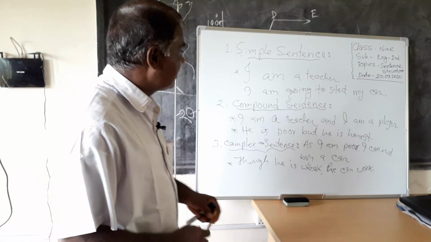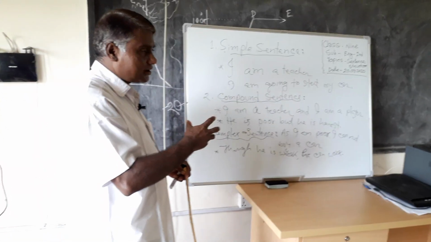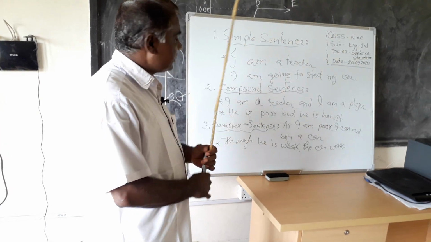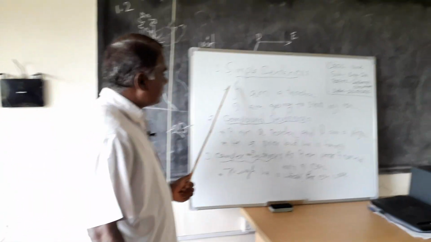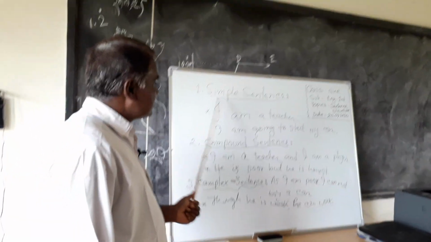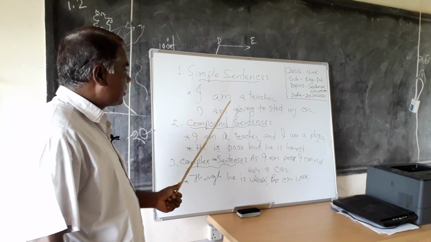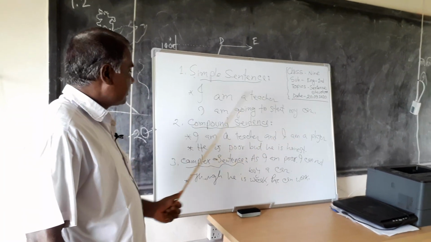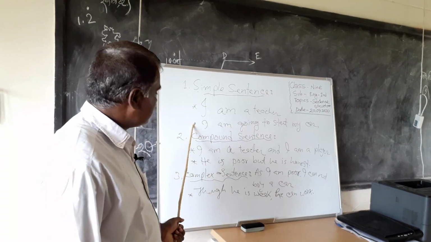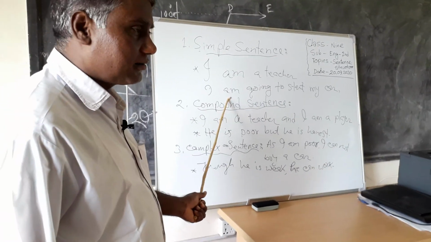This is in short what I gave you today. I am going to express again regarding the simple sentence. I am a teacher, it is a simple sentence because it has only one subject and only one finite verb. I am going to start my car. It is also a simple sentence because it has only one subject and only one finite verb.